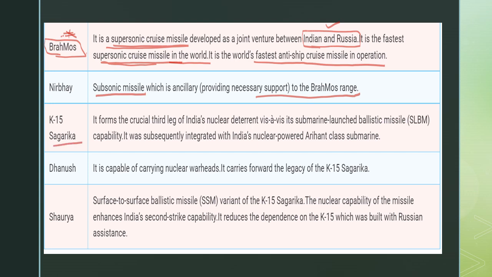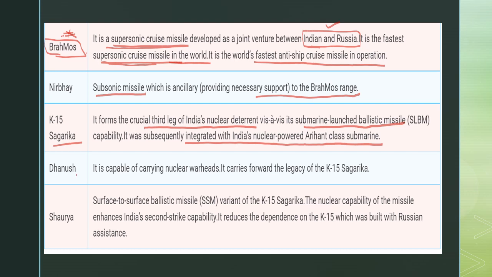The Sagarika, on the other hand, forms the crucial third leg of India's nuclear weapons, and it is a submarine launched ballistic missile. It was subsequently integrated with India's nuclear-powered Arihant class submarine. So this is the Sagarika category.